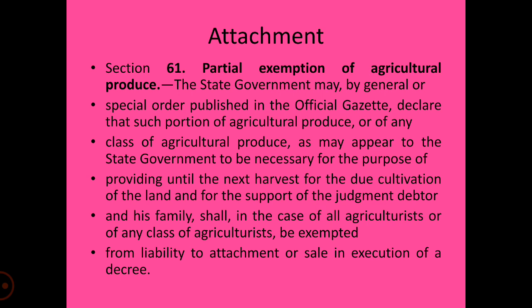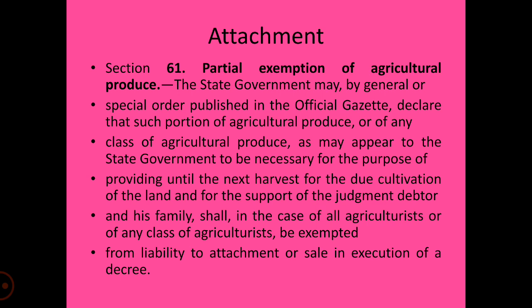Partial exemption will be given with respect to agricultural produce, in a general or special order published in the official gazette, declaring the portion of the agricultural produce or any class of agricultural produce, as per the state government, necessary for providing until the next harvest and until the due cultivation of the land is done. It is a support to the judgment debtor and his family.